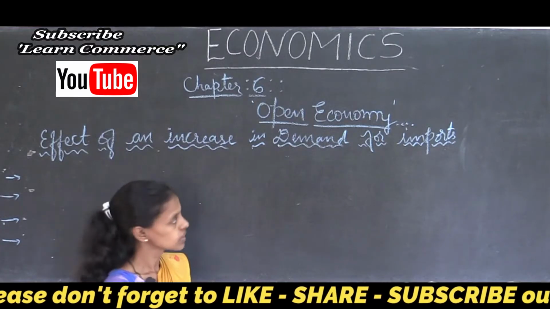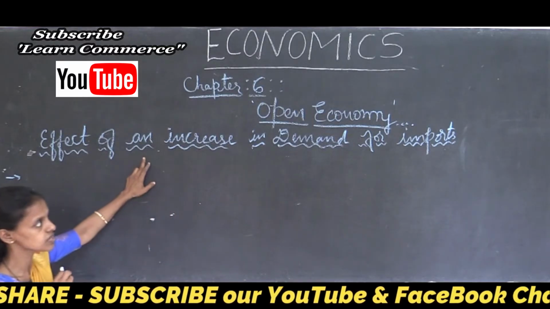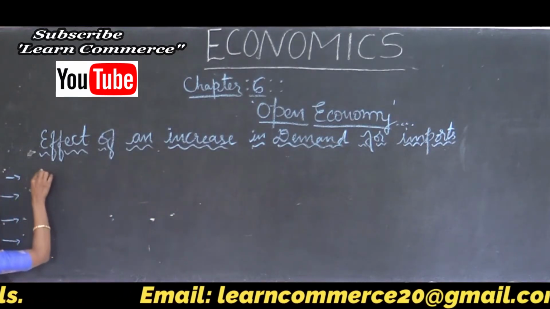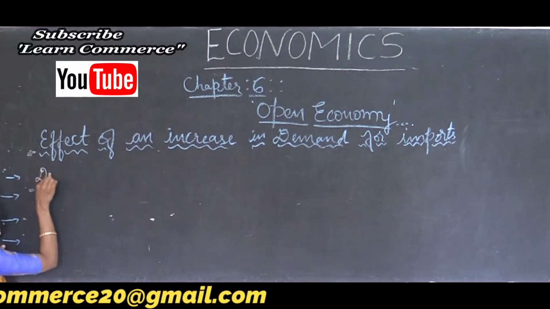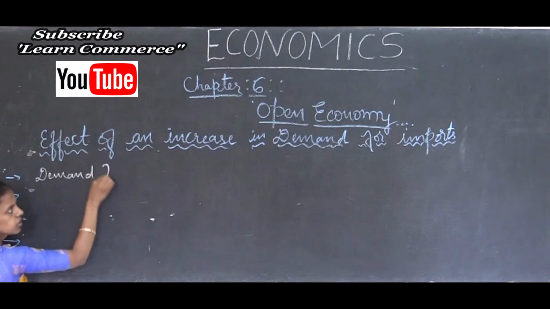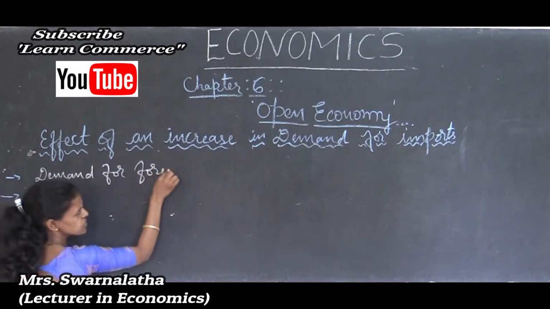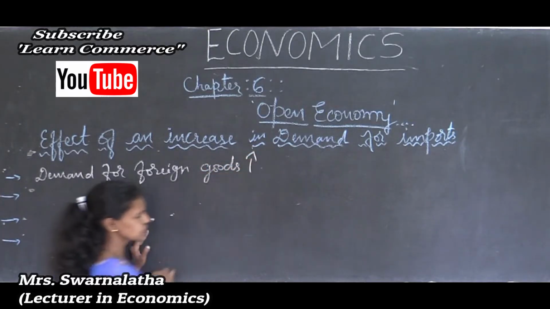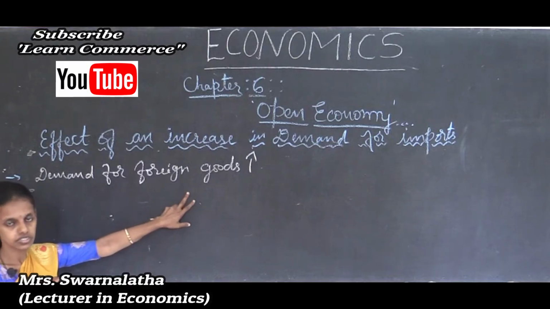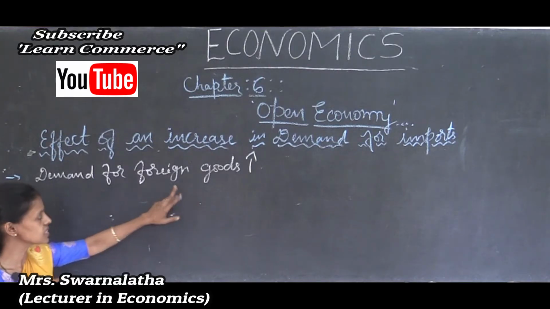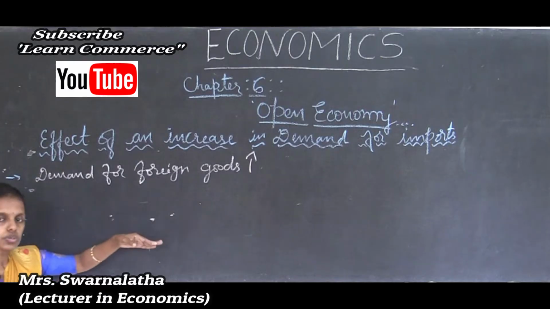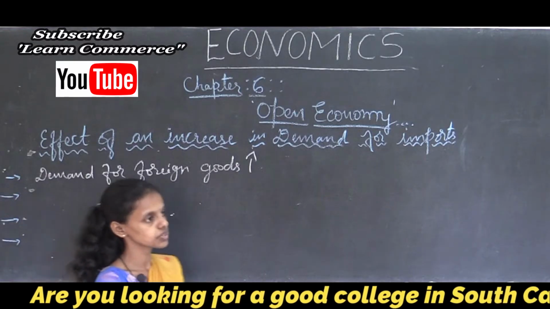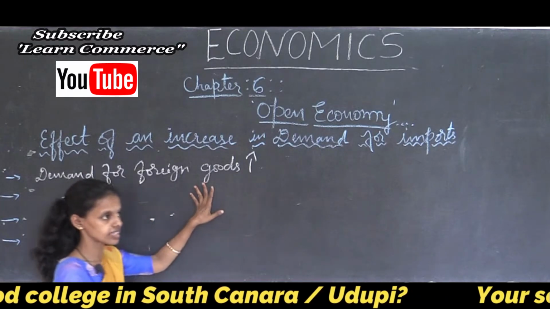So let us see what happens when the demand for foreign goods increases. Demand for import is nothing but demand for foreign goods. If the demand for foreign goods increases, during this time the exchange rate also changes, because the exchange rate changes according to market forces, that is demand and supply.